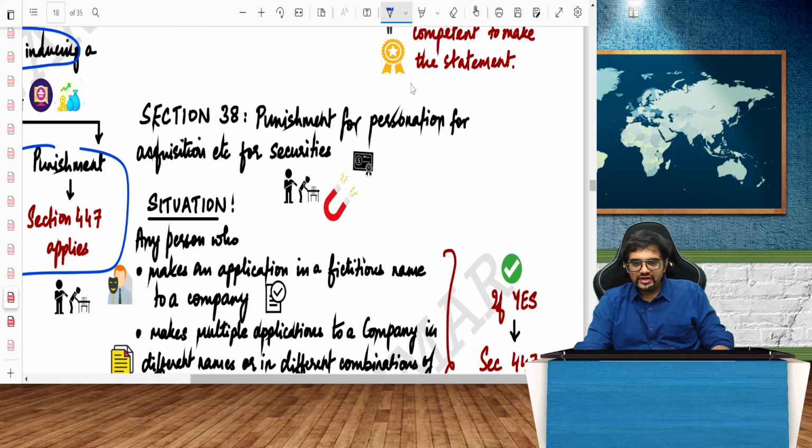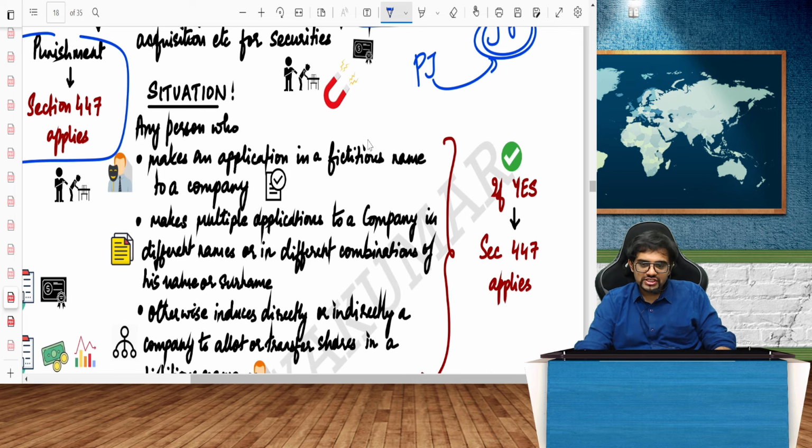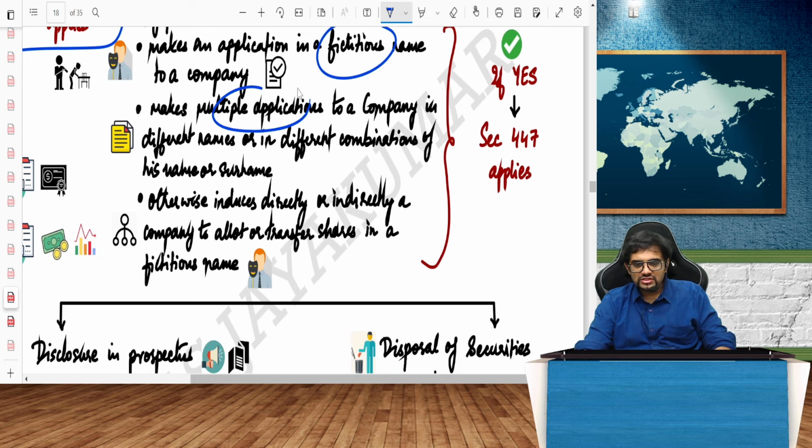On the other hand, if I make a personation, impersonation means what? My name is PJ. One more person is JP, Jayaprakash. I will change the KYC norms, change the Aadhaar card, all that is possible in India. And I will come out with a new identity, JP, and I will buy securities. That is called personation, impersonation. Taking somebody's identity, identity theft. Identity theft in the cyber world is really true. Correct? So any person who makes an application in a fictitious name, or makes multiple applications to the company, again, if proven, 447.